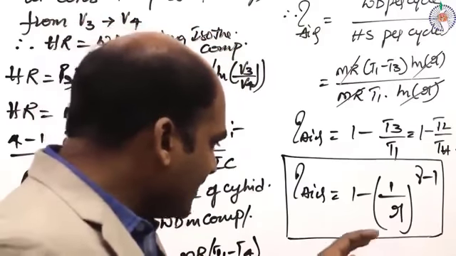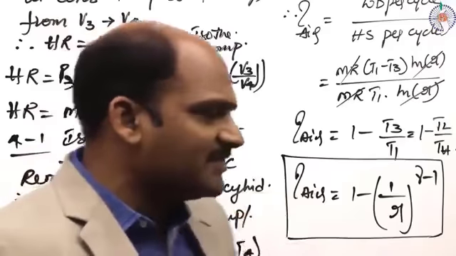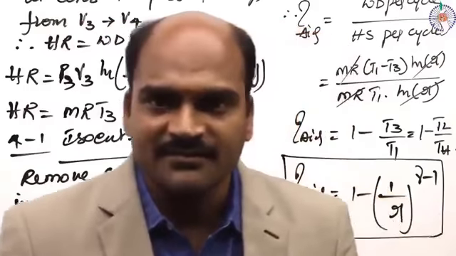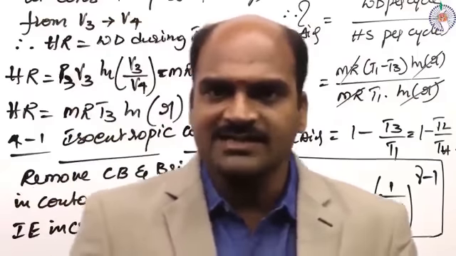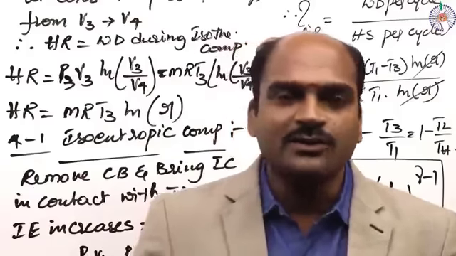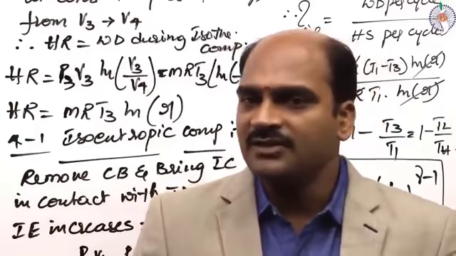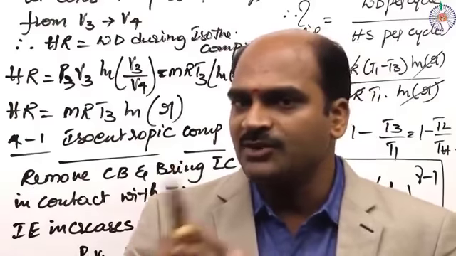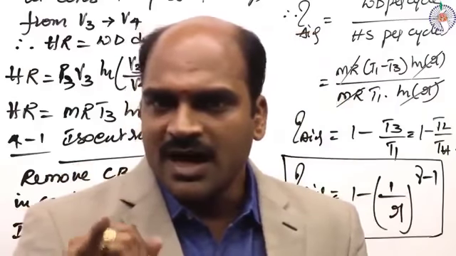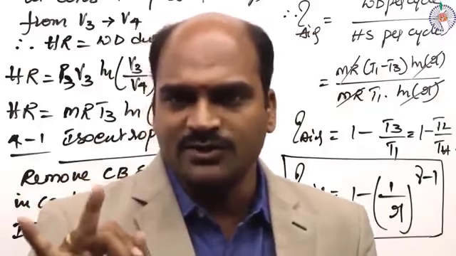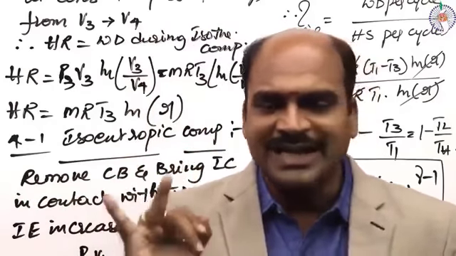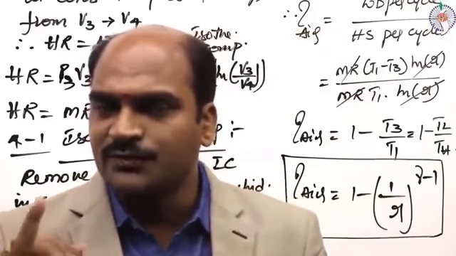Why, even though this air standard cycle's efficiency is very, very high, are we calling it a hypothetical cycle? Or what are the drawbacks? Why has it been limited as a hypothetical operation only, for theoretical analysis only? Why are we not practically implementing this? Observe here two reversible isothermals. Isothermal compression, isothermal expansion. Both are executed in this cycle. Isothermal expansion takes place in 1 to 2 and isothermal compression takes place in 3 to 4.